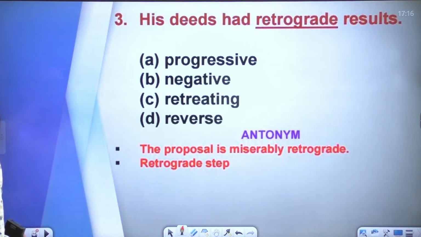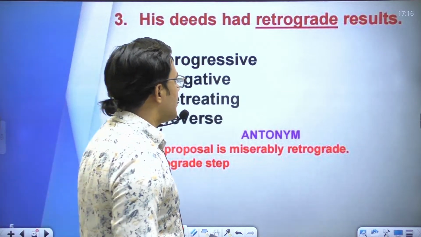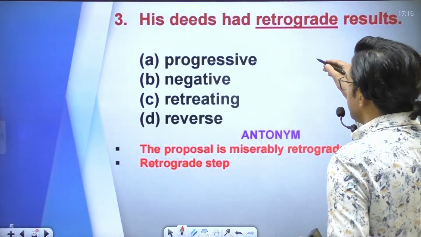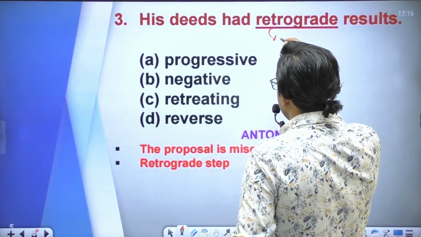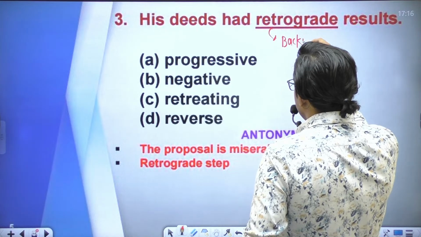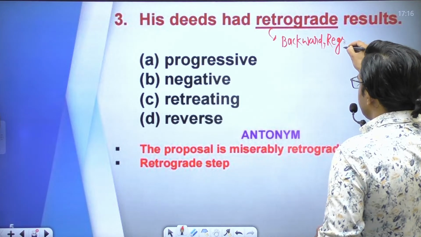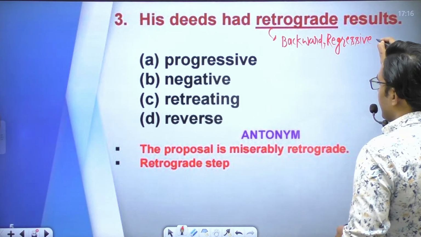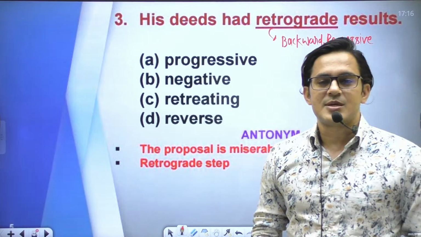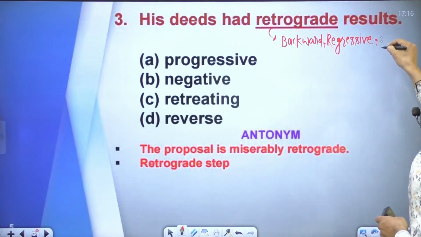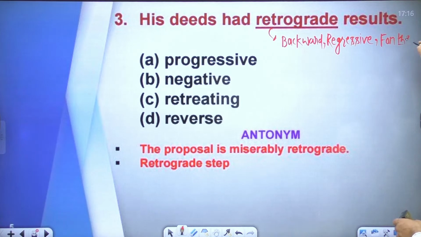Okay, the next word is: his deeds had retrograde results. Word retrograde. Retrograde means something that is backward, the opposite of progressive. You can say retrograde means something that is regressive, or backward, or for the worse, right? That is retrograde.